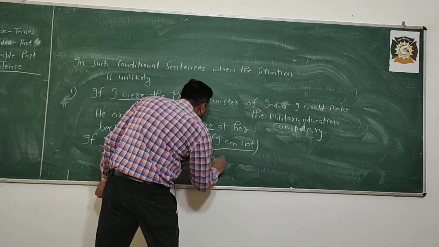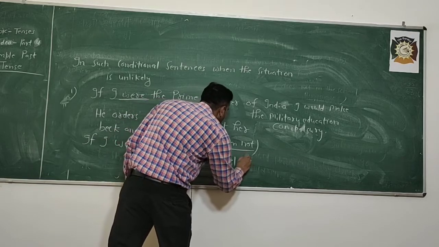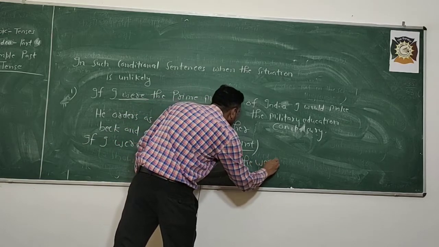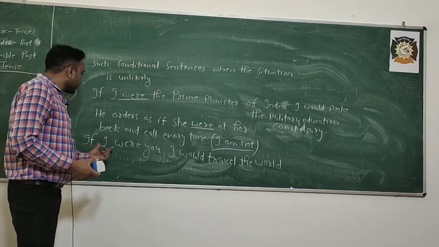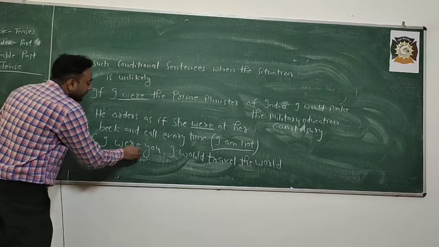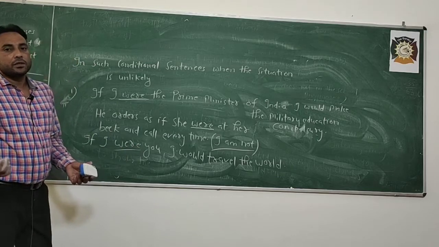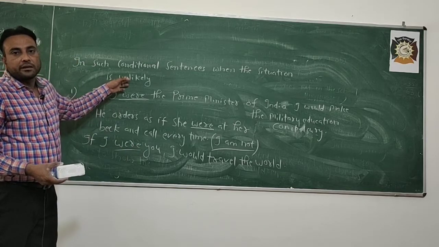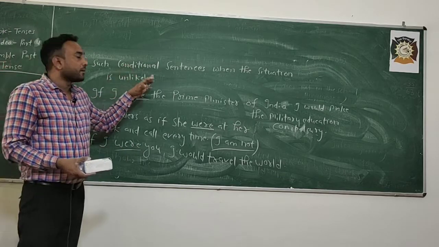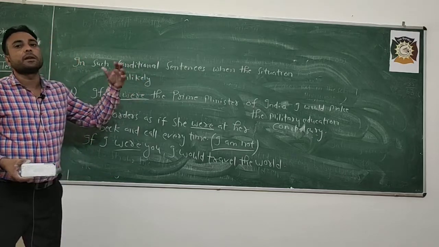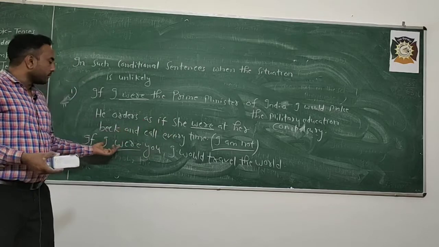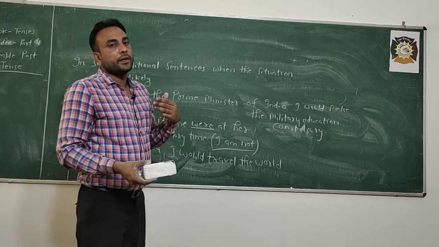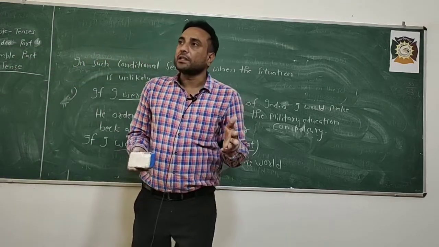If I were you, you cannot be me and I cannot be you. So the situation is unlikely, the unlikely situation में जो कभी पूरी नहीं हो सकती. If I were you, he cannot be you, I cannot be you, and you cannot be me. So the situation is unlikely.